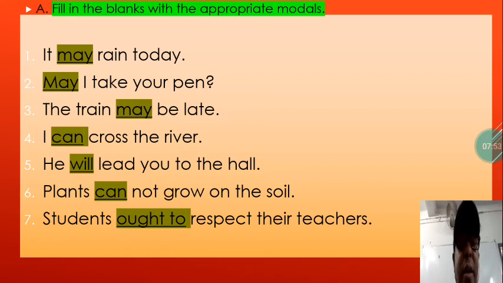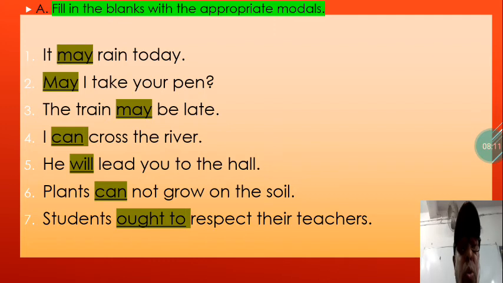I can cross the river. Here can in this sentence shows the ability of a person. I can cross the river means I have the ability to cross the river. He will lead you to the hall.